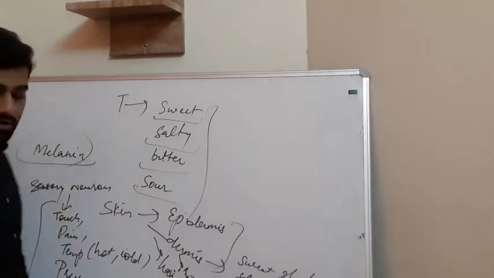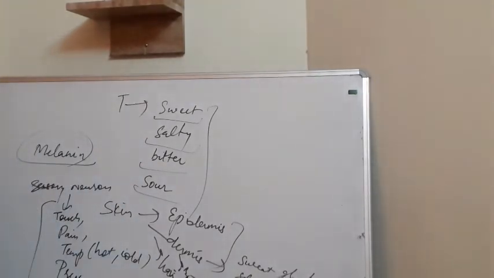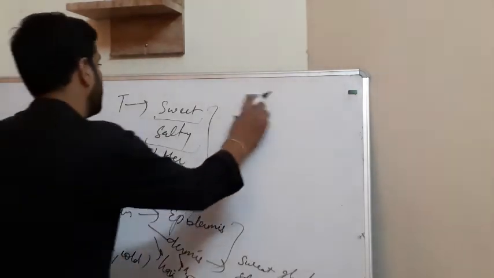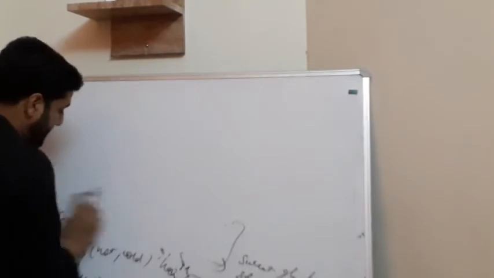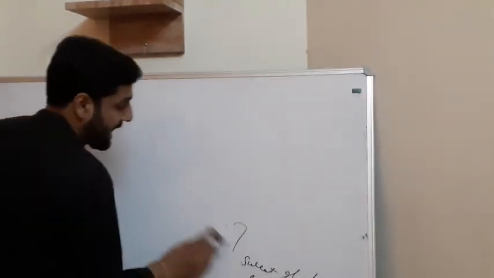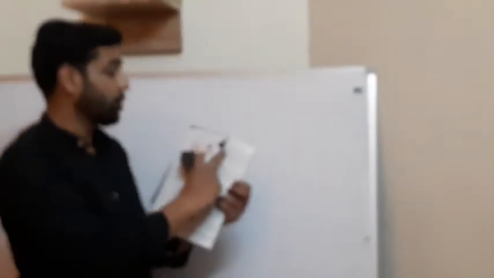So these were all the sense organs present in our body, and they are very sensitive, so we have to take care of them. Some ways of caring for sense organs are given on page number 60, under the topic Care of Sense Organs.